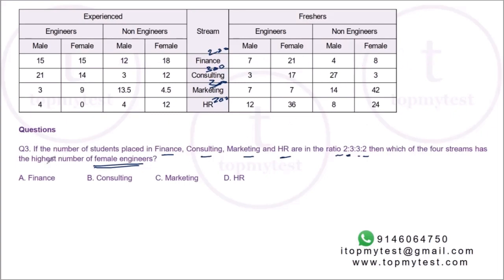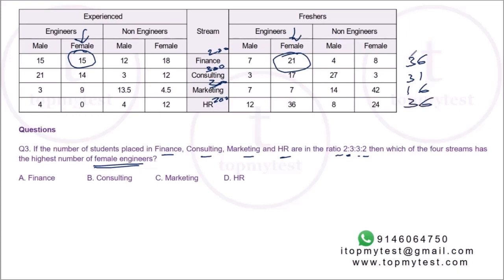Okay, what do we need? I need female engineers, right? So 15 and 21. So I need to add this column and this column. 15 and 21 is 36. 14 and 17 is 31. 9 and 7 is 16. 0 and 36 is 36.